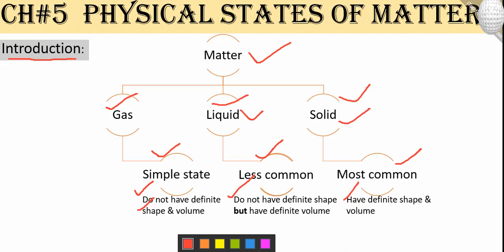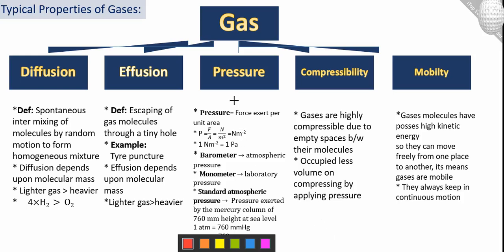Okay, next, the first of these states of matter is the gas. Now we are going to discuss the typical properties of gas, in more detail. The first property is diffusion, then effusion, pressure, compressibility and mobility, and the other one is density. These are the six factors majorly.